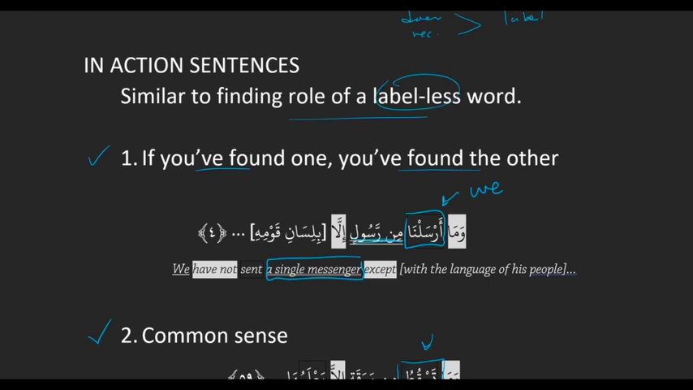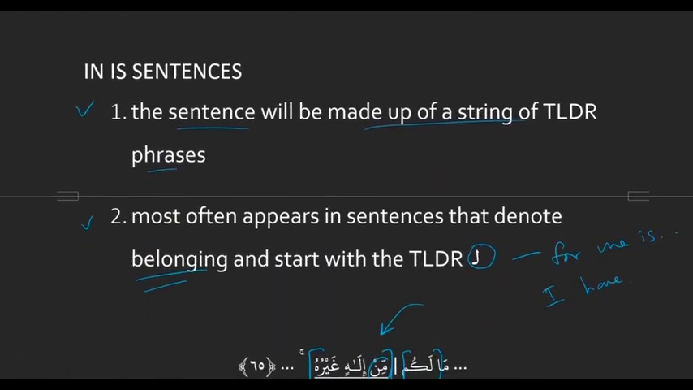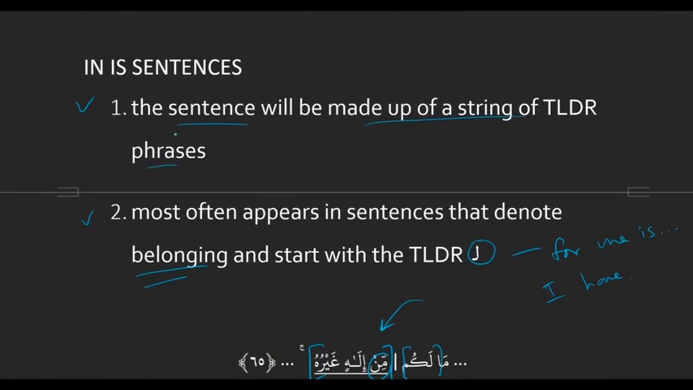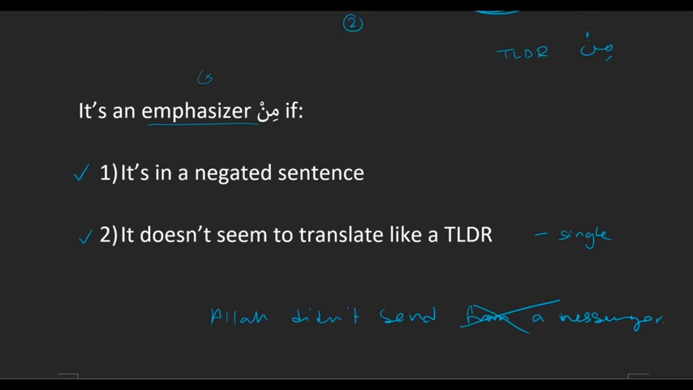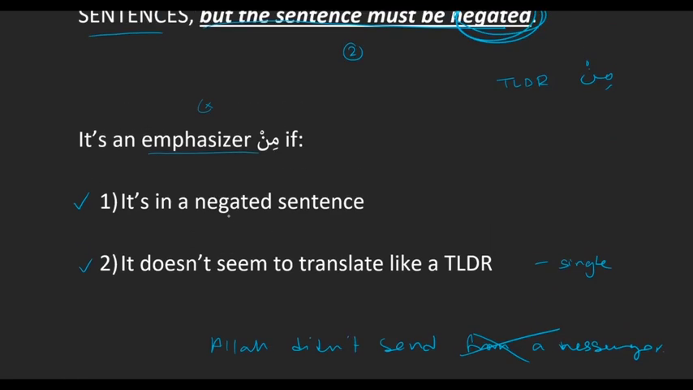And then in the is sentence there are two tips. If you have a string of TLDR words, chances are you're going to have an emphasizer min. And it's usually going to be someone doesn't have a single something, meaning it'll start with the TLDR li. And then how do we differentiate between an emphasizer min and the TLDR min? Emphasizer min will always be in a negated sentence, and it will translate as not a single. It won't translate as a TLDR. From. As from. Very good.